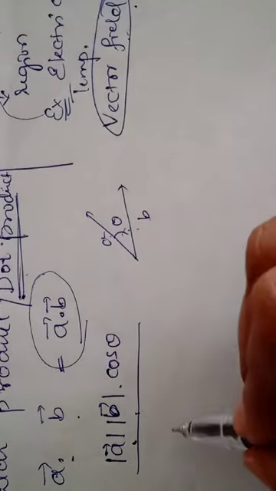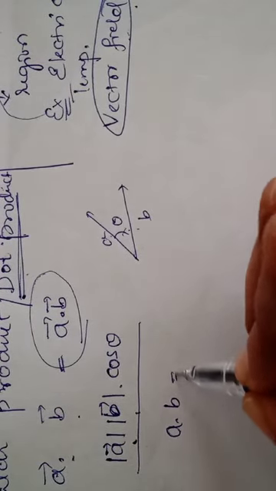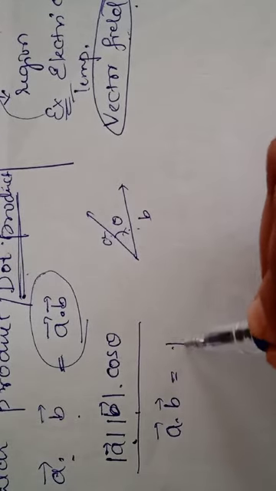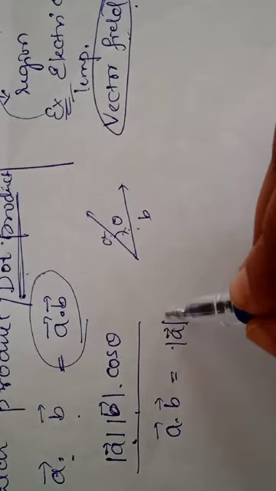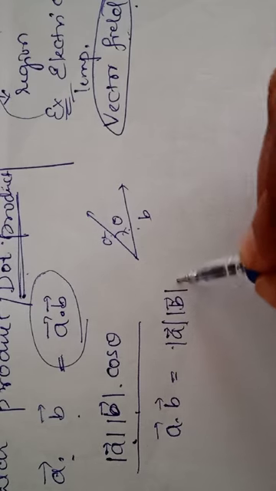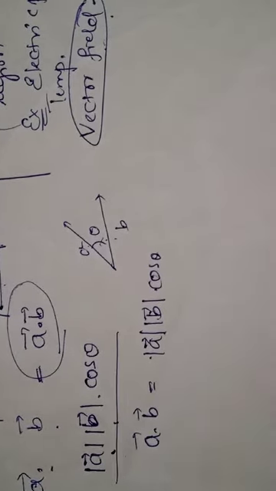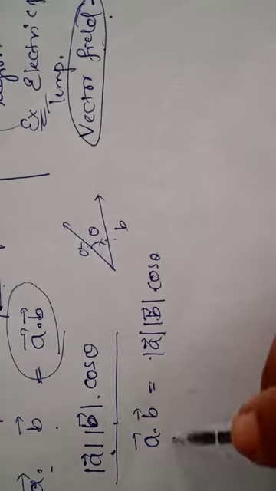Then we can write A dot B, the scalar product of A dot B, as modulus of A, modulus of B, into cos theta. So this is the dot product, and the scalar product is a scalar quantity.